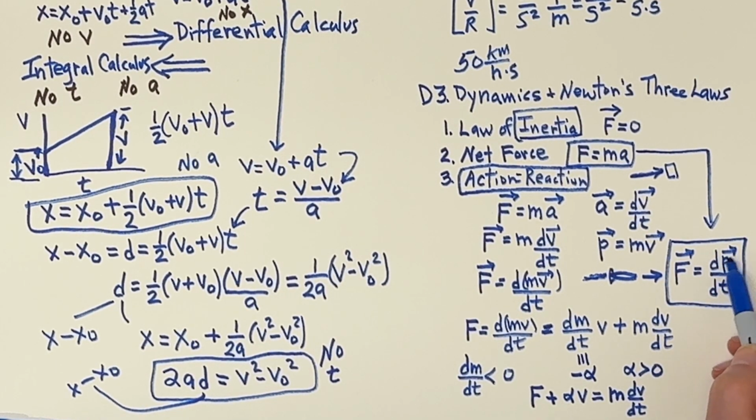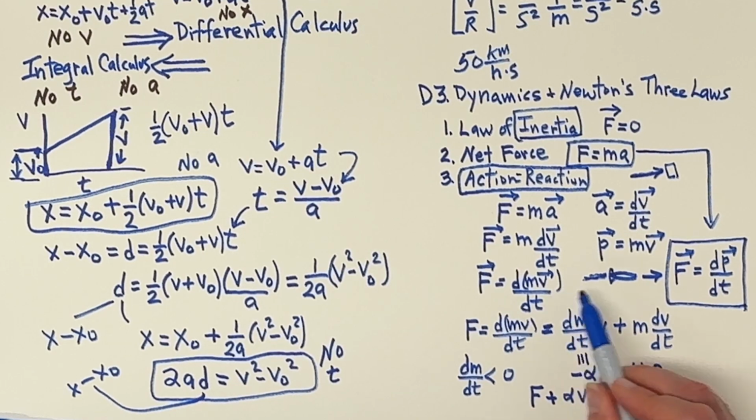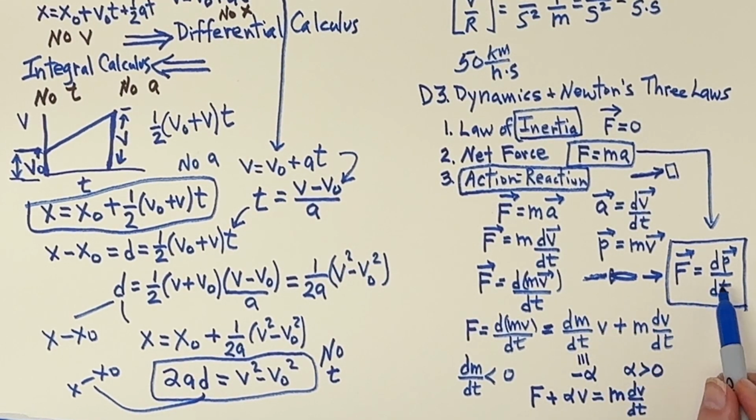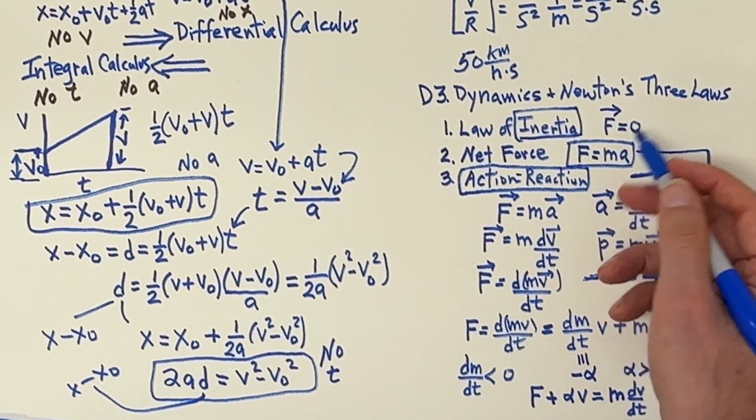Because first, you want the vector form to have the general form, and also the momentum is the correct formulation of the second law. But among friends, we often say F equals ma.